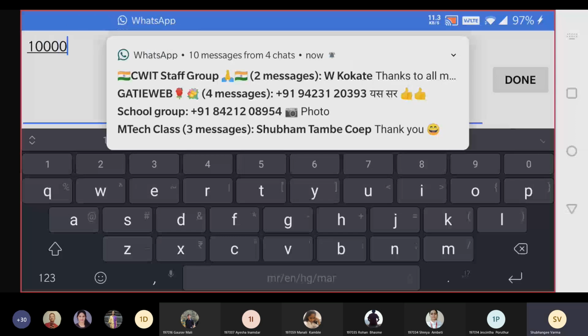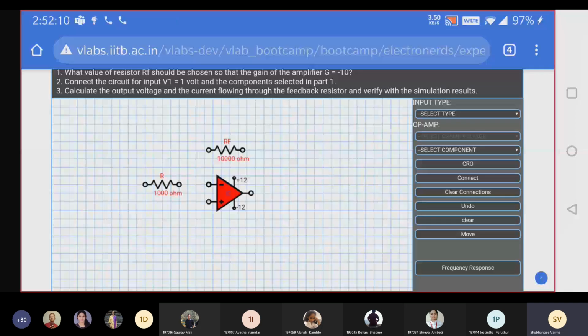So 10,000 you can see and done. So R1 is 1,000 ohm and the feedback resistor is 10,000 ohm. Done up to this? Did you check to this?